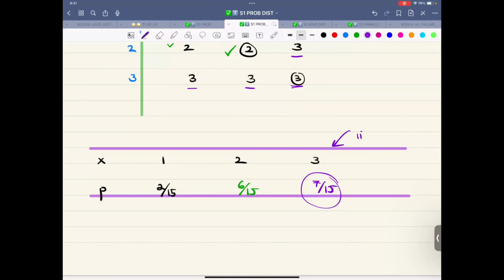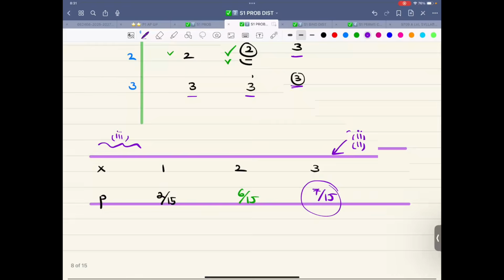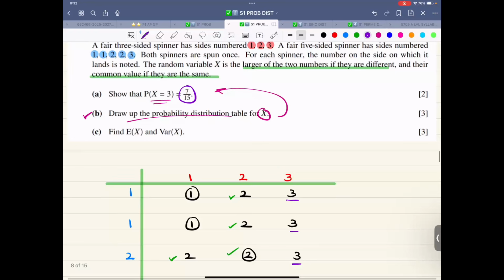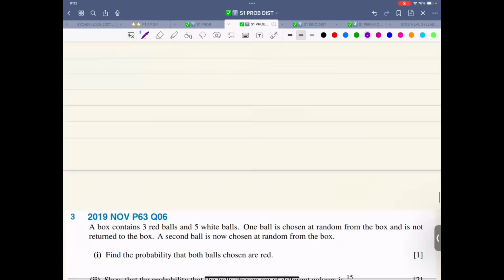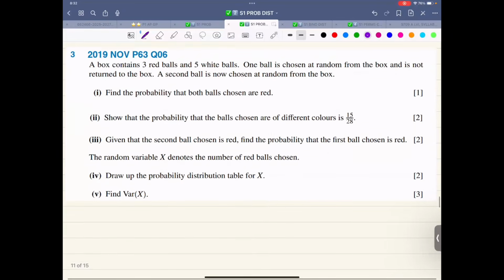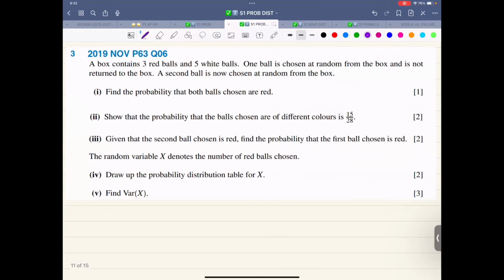That was found in this thing. So this is part 2. The whole thing is part 3. And then it's basic stuff, expectation and variance. Let's move on. Colored item example. Now read this question once again, and then I'll solve this.